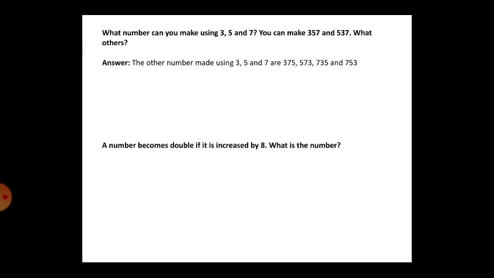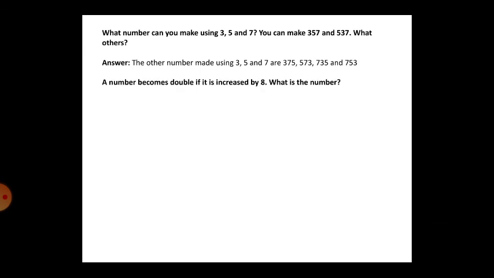What numbers can you make using 3, 5 and 7? You can make 357 and 537. What others? 375, 573, 735 and 753 are the numbers.